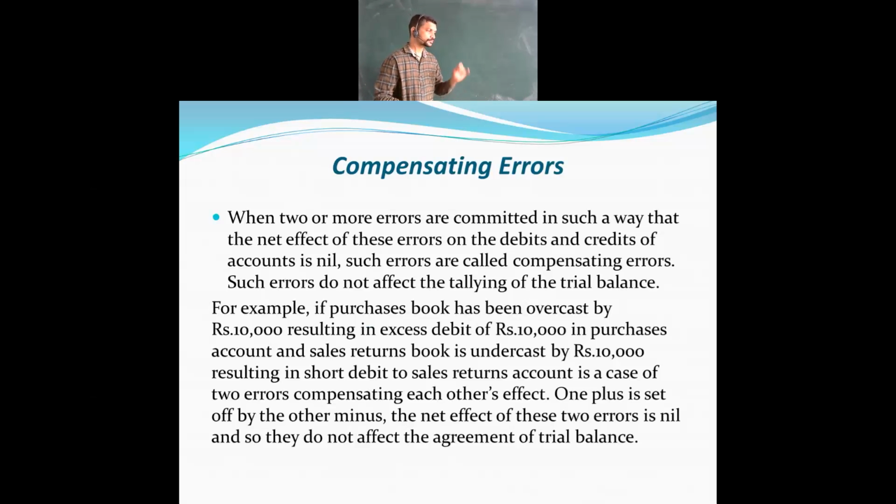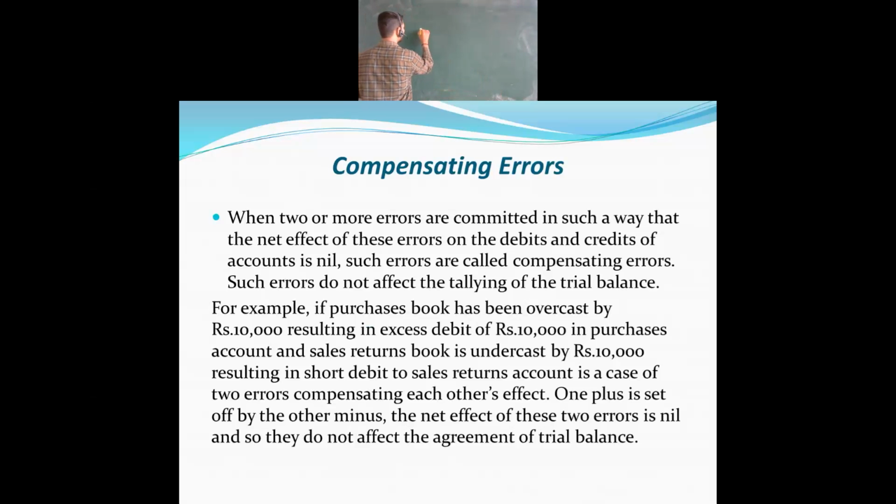See, if purchases book has been overcast by 10,000, resulting in excess debit of 10,000 in purchase account, and sales book is undercast by 10,000, resulting in the short credit of sales account. In this case, two errors compensate each other's effect. मतलब यहाँ पर both side amount same है. I will tell you what it means.